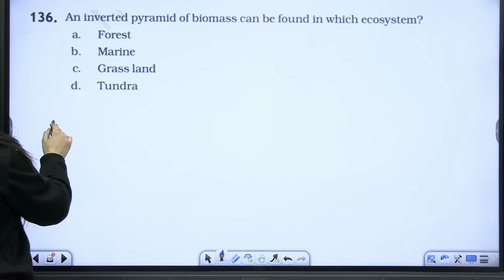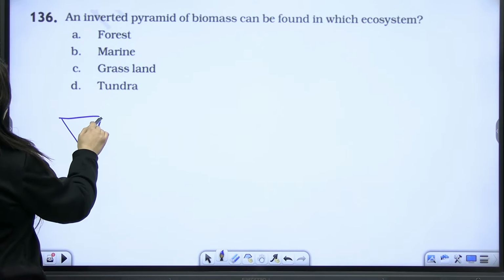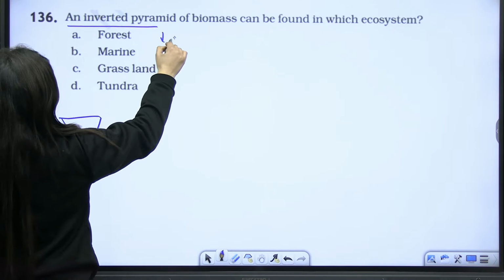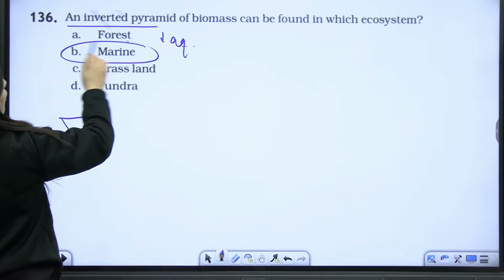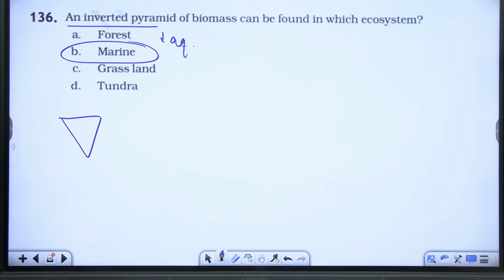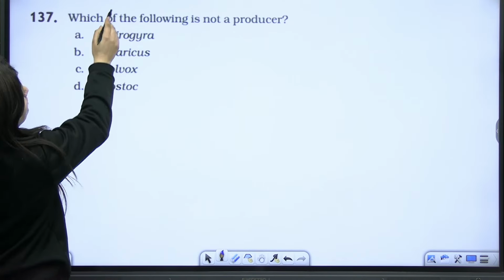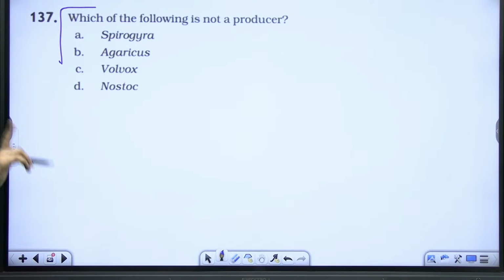So, inverted pyramid of biomass, okay? We know that it will be in the aquatic ecosystem. So, out of all, this one will be the option. Done, beta? This one will be the option. Okay. The next question, which of the following is not a producer?